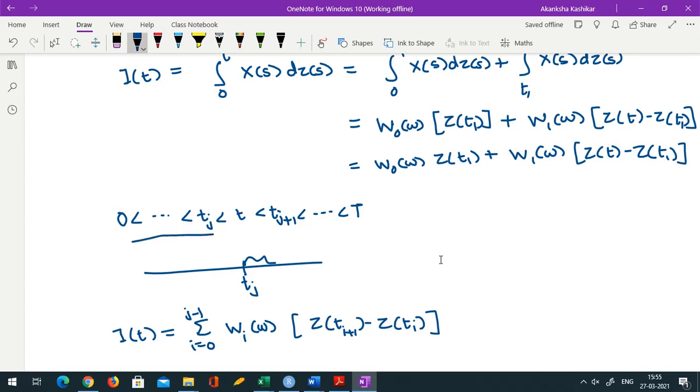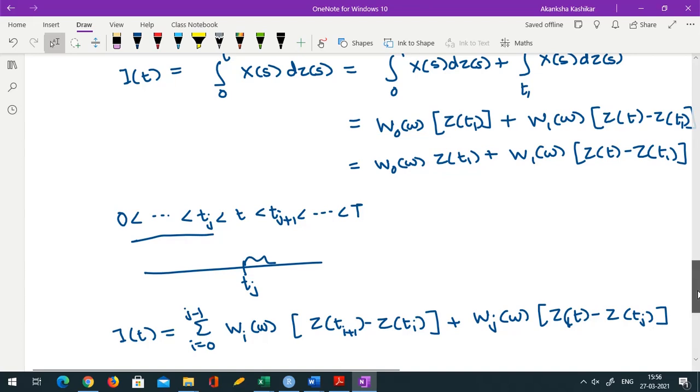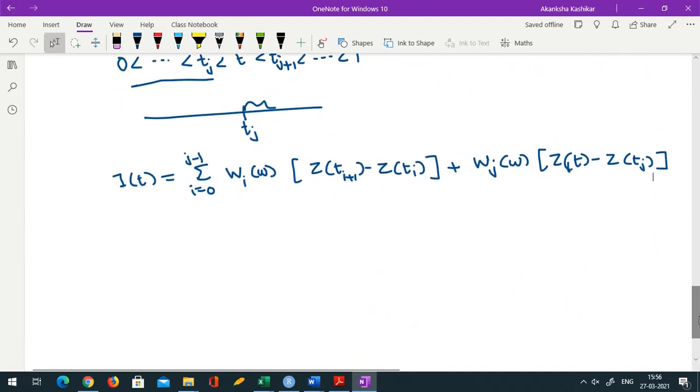Up to this all the intervals are done, and then for the last interval I will have Wj omega times (Z t minus Z tj). Please check if you have understood what I have written here. So this is my definition of It, the integral of a simple process at some time point t.